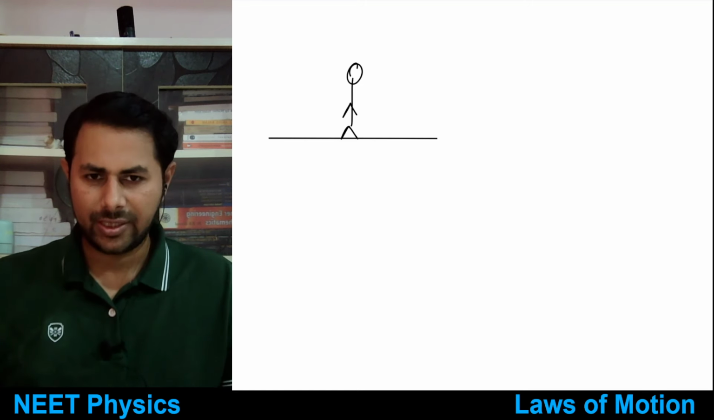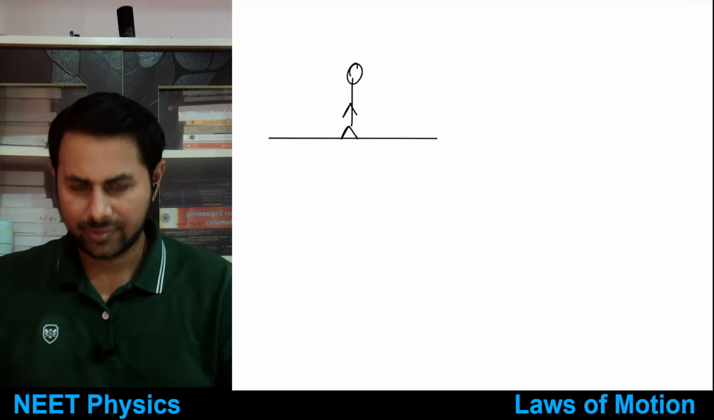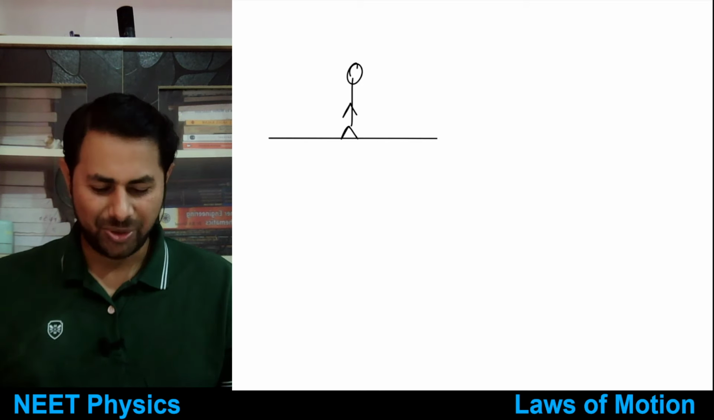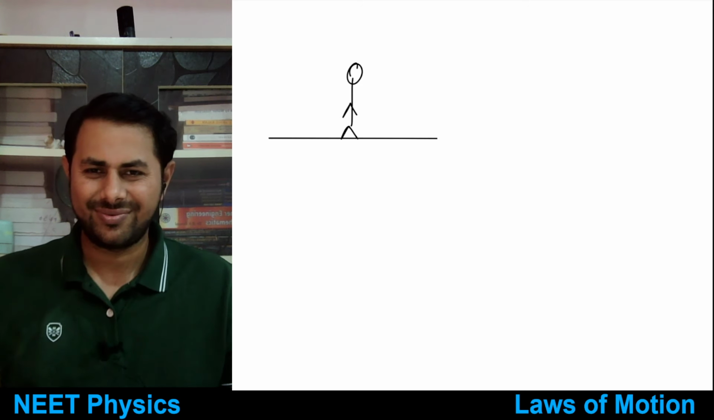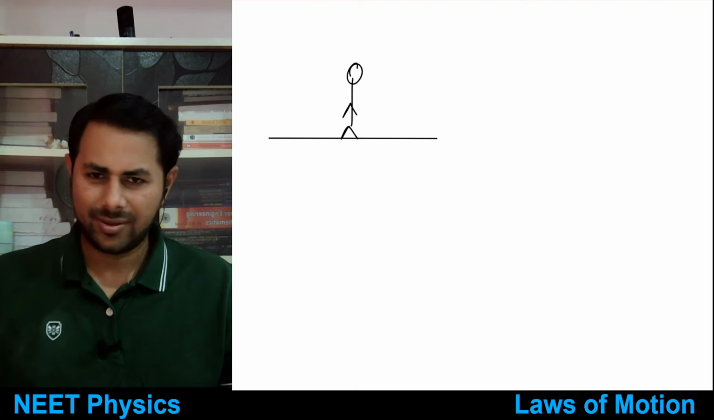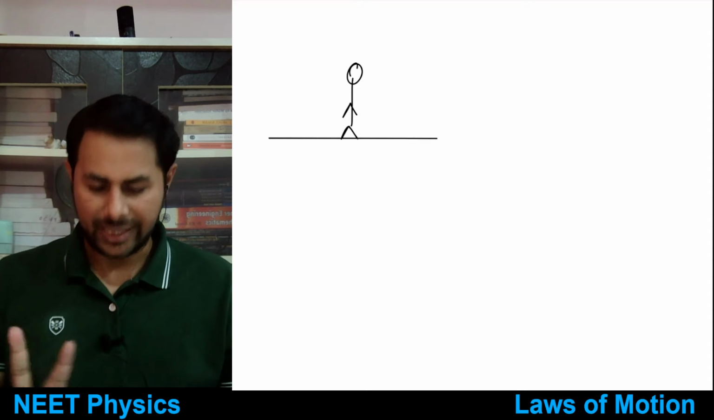Can you tell me what is the action and what is the reaction? Mg and normal reaction. But what is Mg? It is force due to what? Force due to the man. Good, force due to the man. So see here, there are two action reaction pairs.